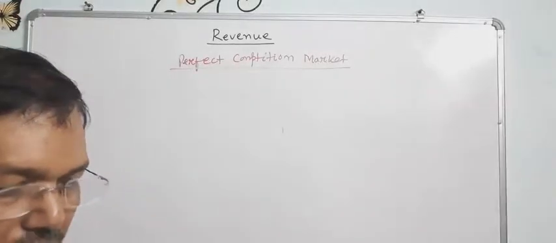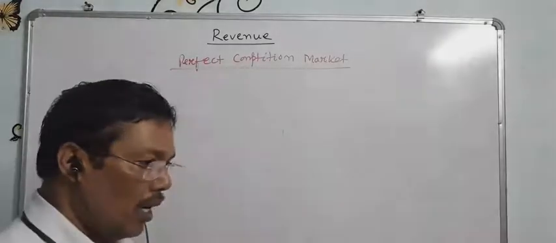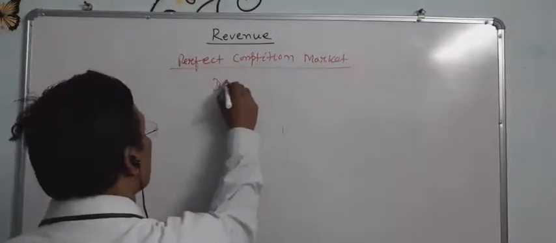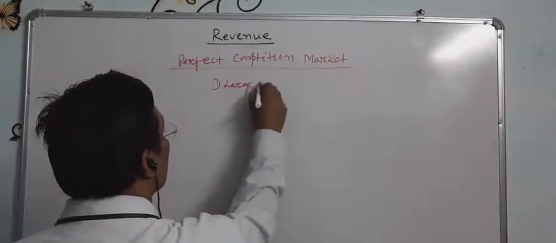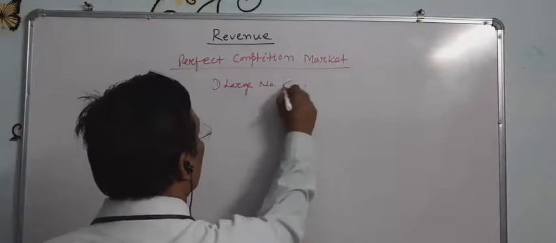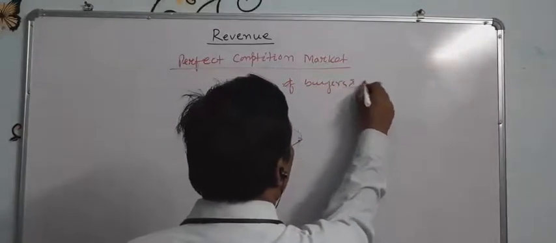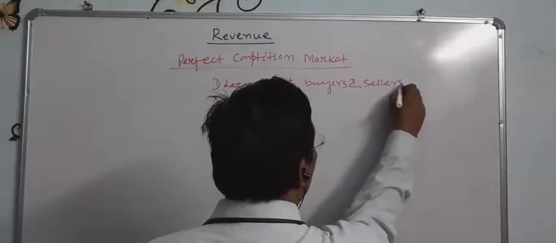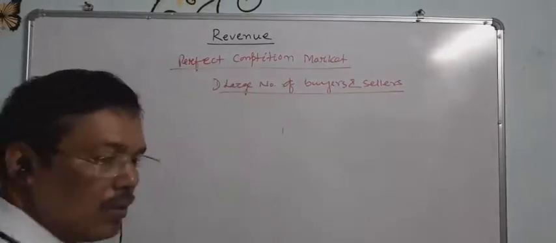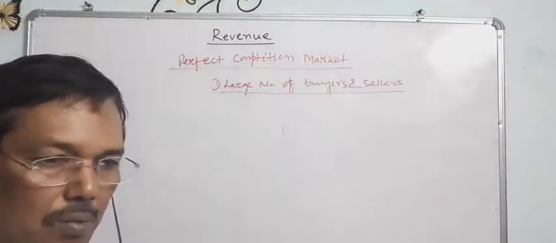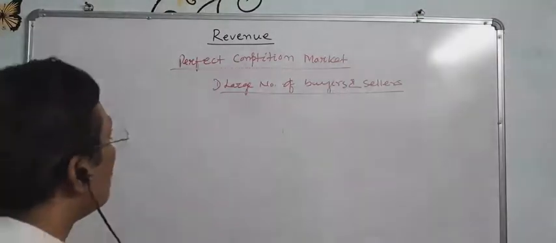Perfect competition means there are some features. There are a large number of buyers and sellers. At present, what market is looking? Are there any buyers? Yes, there are a large number of buyers and a large number of sellers.